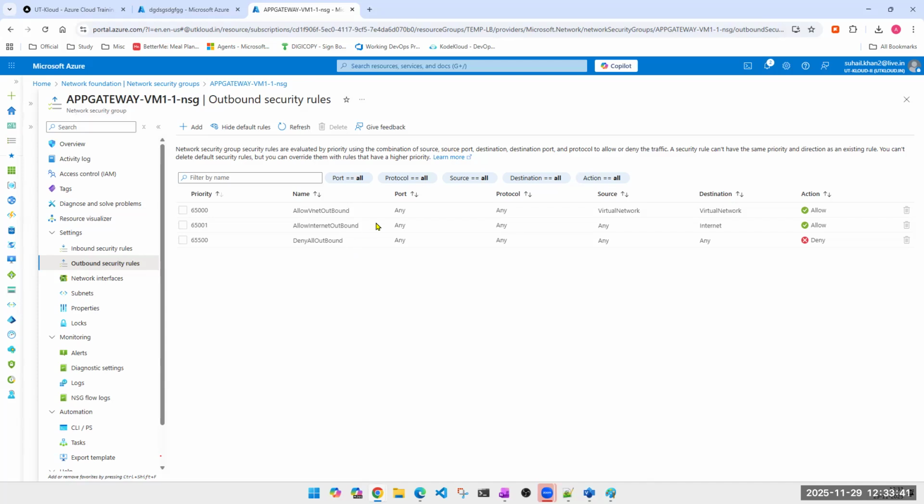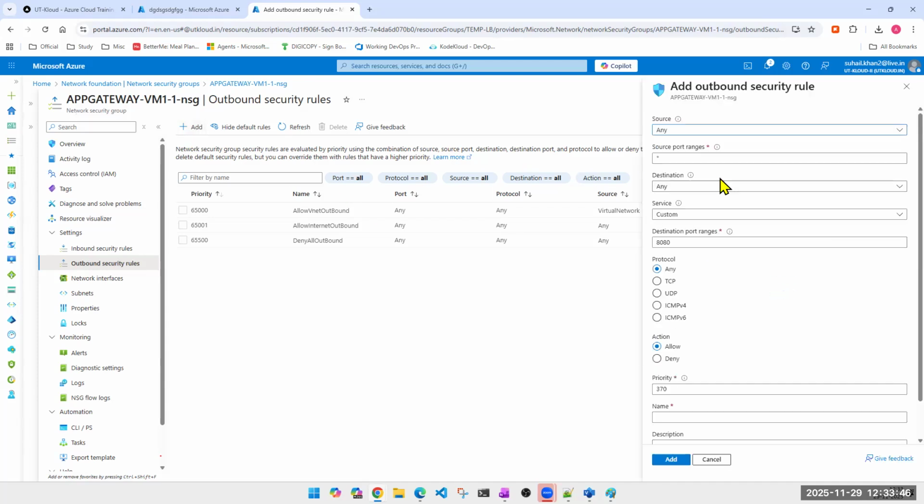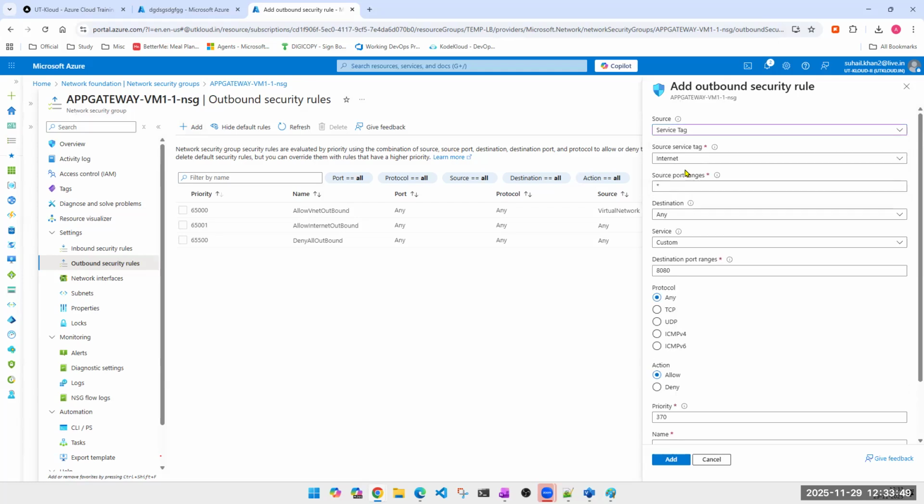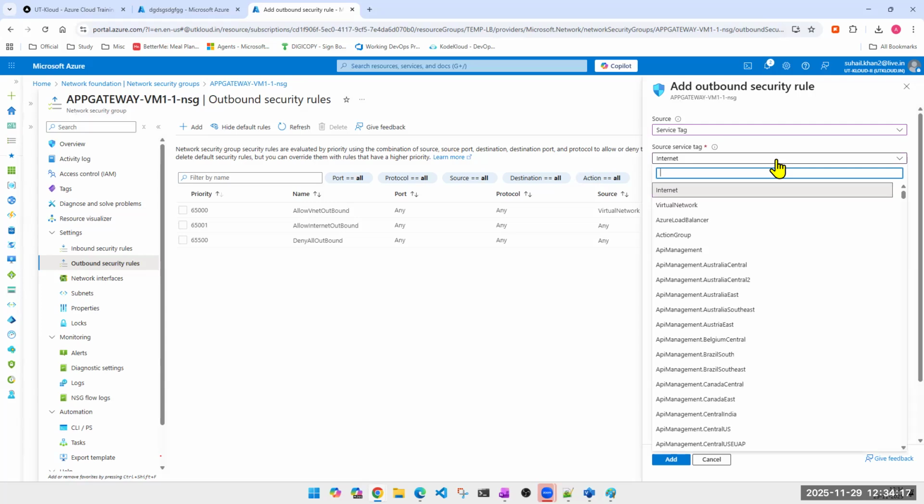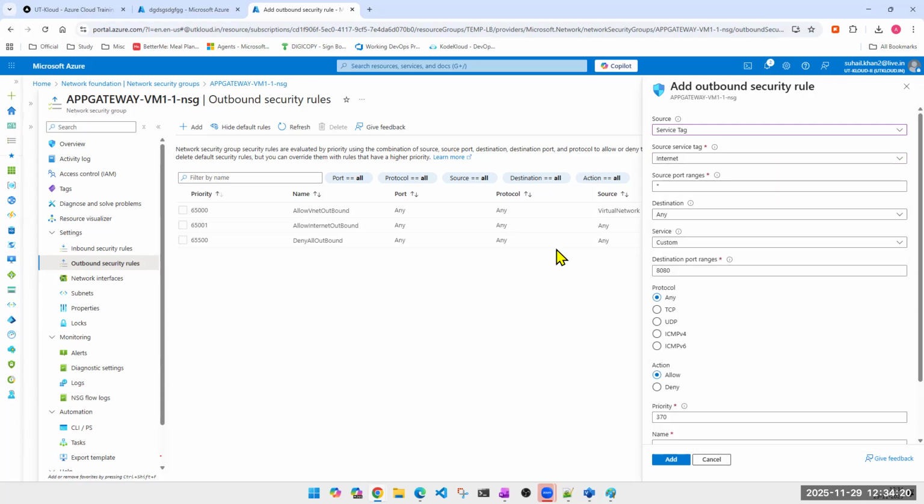But here I want to do a few more changes, but destination is the same, right? So let's stick to this. So destination is service tag internet. Any traffic which is going to the internet. This is obviously an outbound rule and destination. So don't think about traffic coming from the internet. We're not dealing with that, that is not the requirement now. Okay? So source is internet. Sorry. Destination has to be internet, no? Right, sorry.